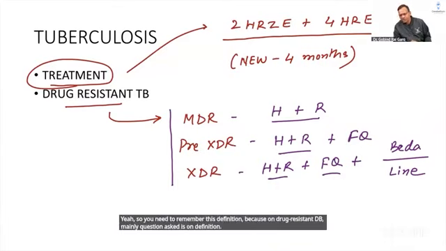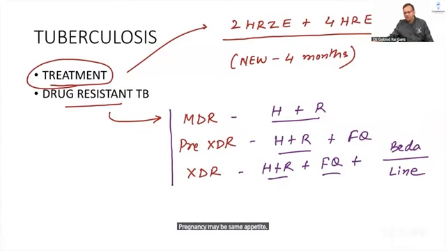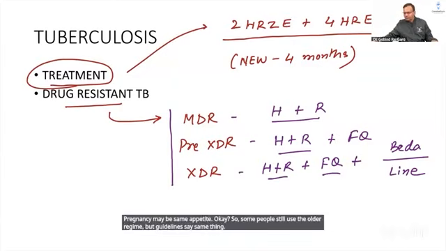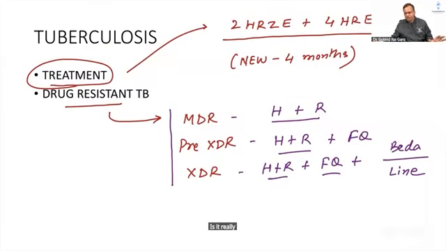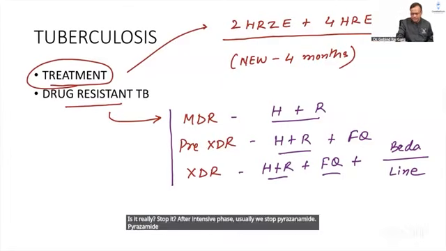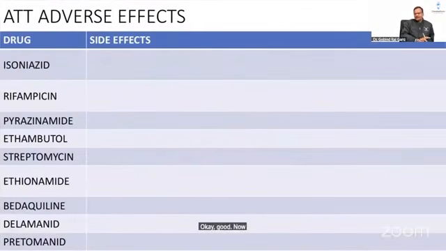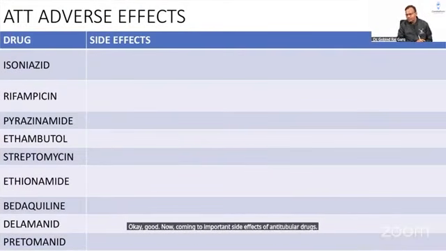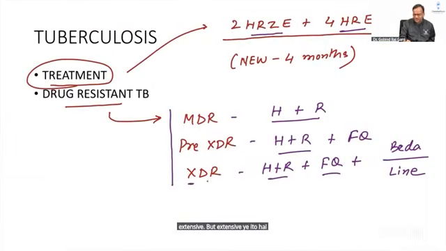Definition में पूछते. Okay? Pregnancy में भी same है बेटा. Some people still use the older regimen, but guidelines say the same treatment. Is it clear? Okay. After the intensive phase we usually stop pyrazinamide. पैराजिनामाइड को बंद कर देते हैं. तो HRZE है ना, 2 महीने का इंटेंसिव फेज है, उसके बाद Z नहीं है तो पैराजिनामाइड को बंद कर दें. ओके, चलिए. Now coming to important side effects of antitubercular drugs. एक्सटेंसिव में क्या डिफरेंस होगा बेटा? एक्सटेंसिव यही तो है. XDR इज एक्सटेंसिव ड्रग रेजिस्टेंट.